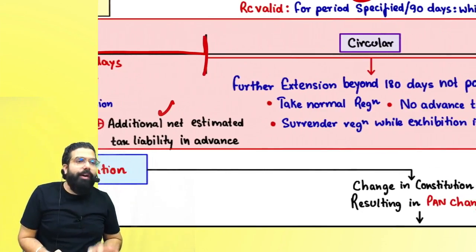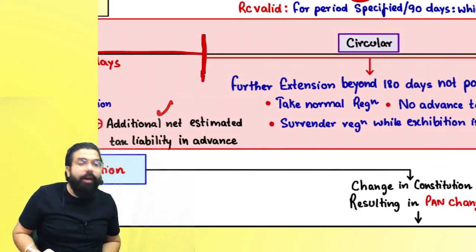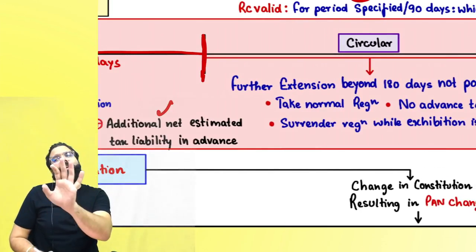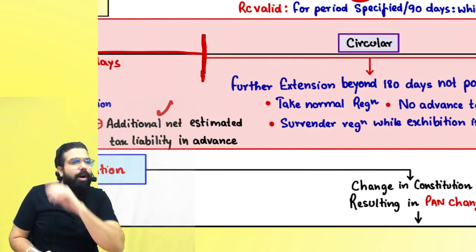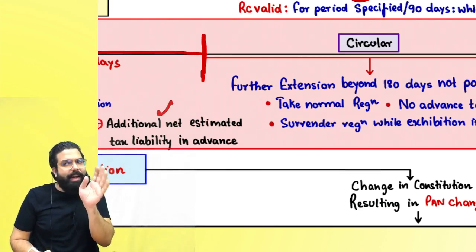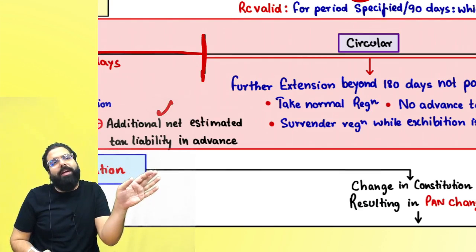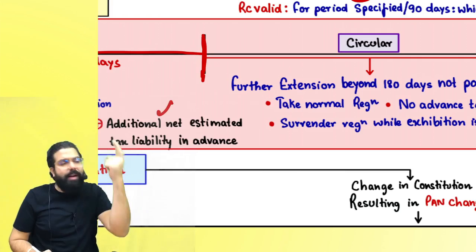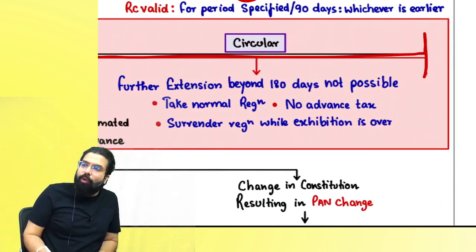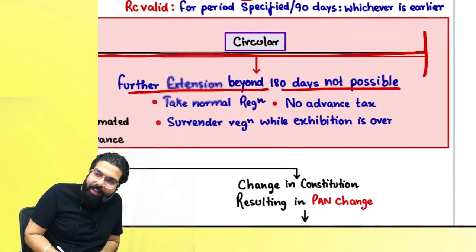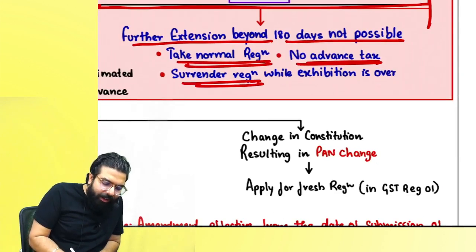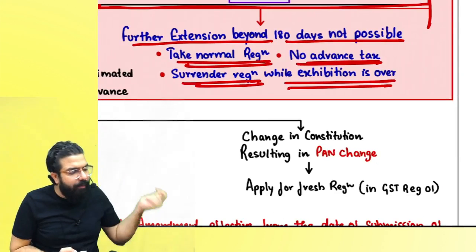Okay sir, I got it. Sir, after 180 days get over, can I ask for more extension? Always remember, you can't be casual in a state for more than 180 days. If it's a long running exhibition, go online and take a normal registration. You don't have to pay anything in advance now. When the exhibition gets over, surrender the registration. The circular came, we told further extension beyond 180 days is not possible. Take normal registration, don't pay any advance tax, and surrender the registration when the exhibition gets over.